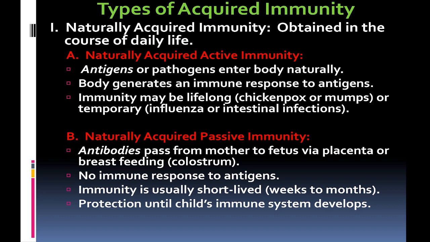Another is naturally acquired passive immunity. Antibodies pass from mother to fetus through the placenta or breastfeeding. There is no immune response to the antigen. Immunity is usually short-lived, a week to months. It may provide protection until the child's immune system develops.